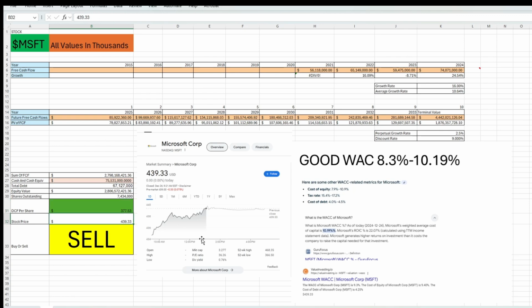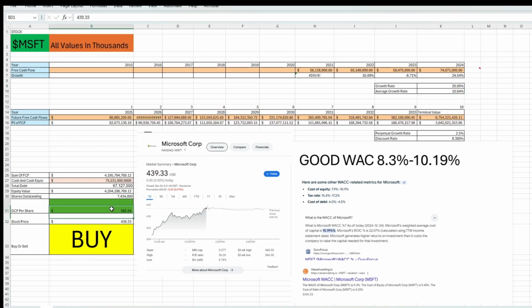This is obviously lower than the actual stock price. However, like I said, Microsoft's an amazing company. Maybe we go by the lower bound of these because maybe the interest rates are going to lower and maybe the discount rate's going to lower into the future. And you know what? Let's go to the upper bound of our growth. So this is the best case simulation.